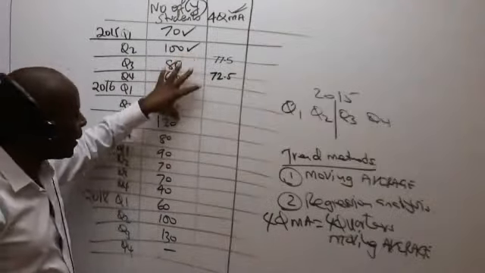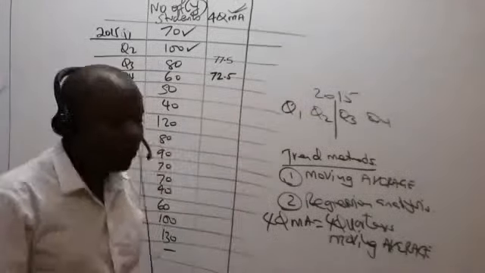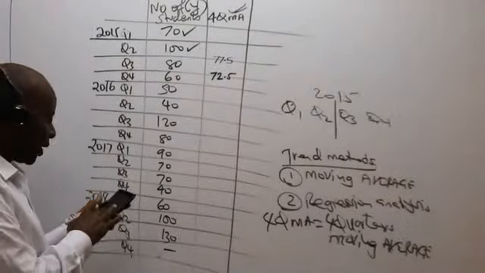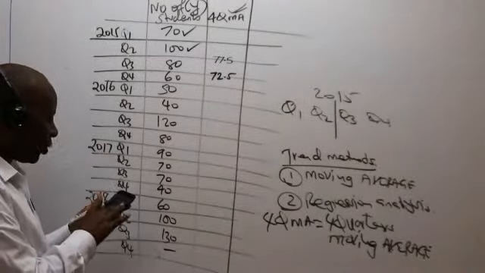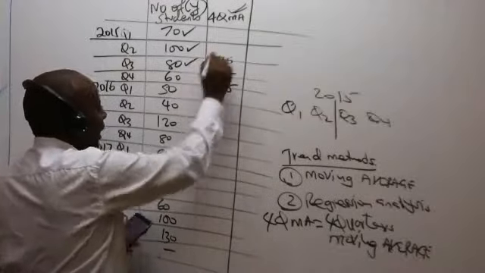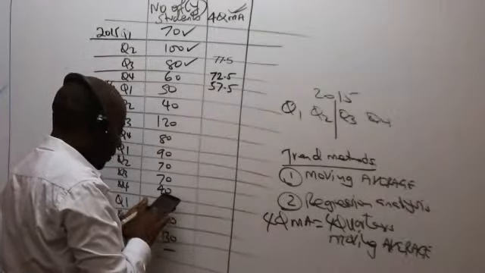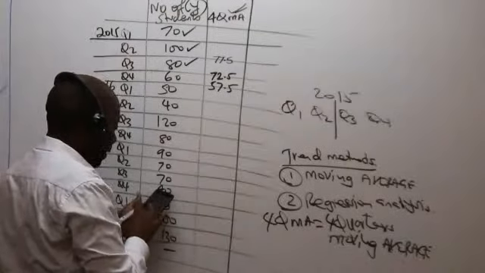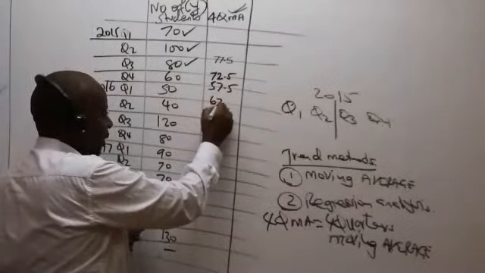And then now I pick the next sequence of 4. What do I have here? I have 80 plus 60 plus 50 plus 40. You say equals, you divide by 4. I'm getting 57.5. So I write like that, I tick. The next one is 60 plus 50 plus 40 plus 40 plus 120. Whatever I get, I divide by 4. All the figures will be hanging.